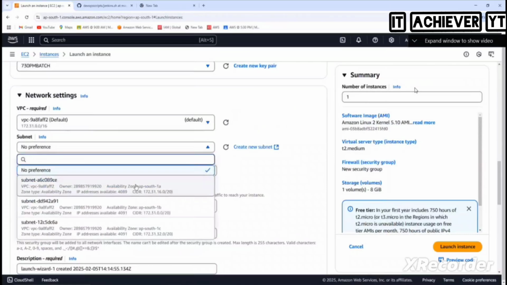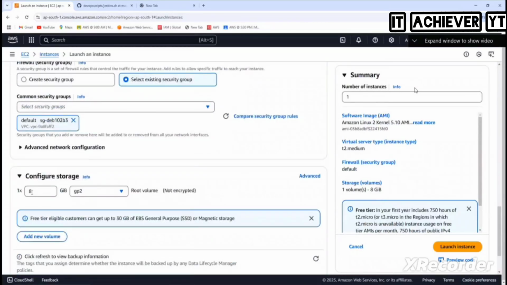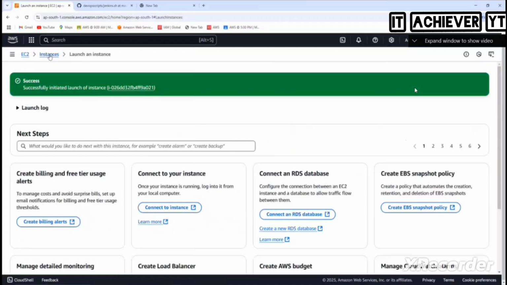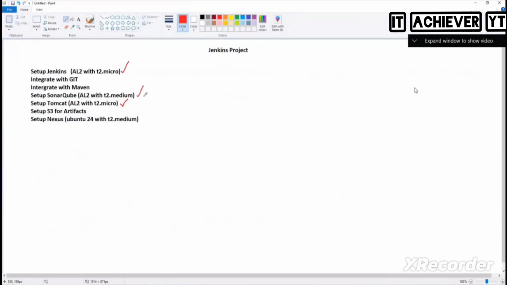Okay. And then 1A. For this it's not required, but it's always good to go with 10, because the operating system will take a lot of size, right? So I will go with 10. And what is this name called? Sonar. Okay, the name is already there. What's the next thing? Sonar is done. Next, Nexus, Ubuntu T2 medium.